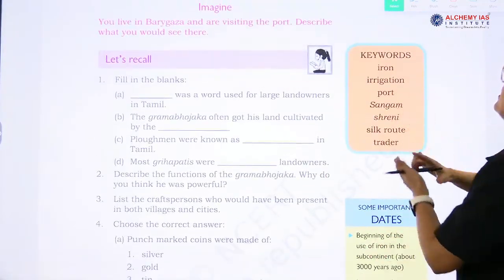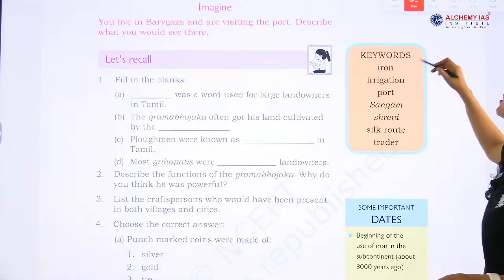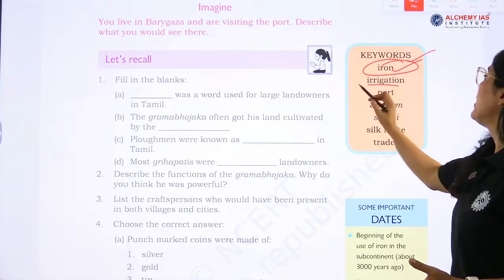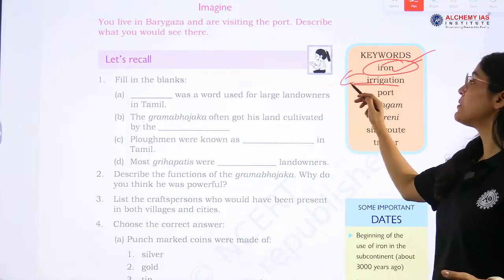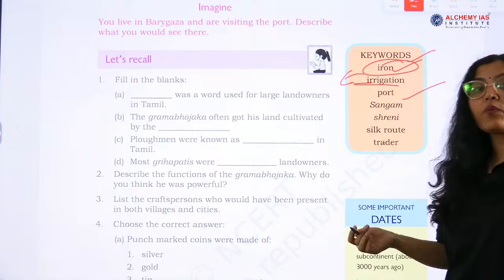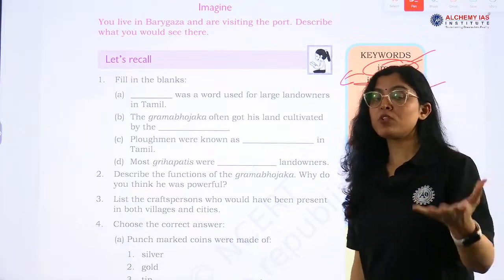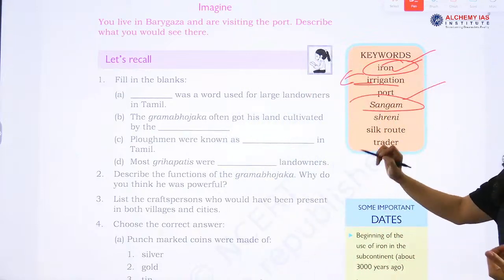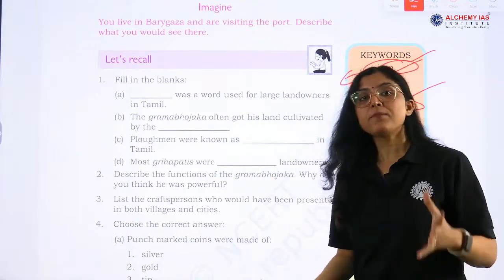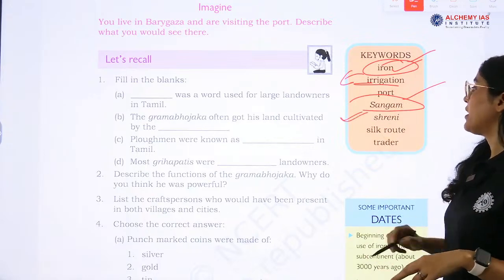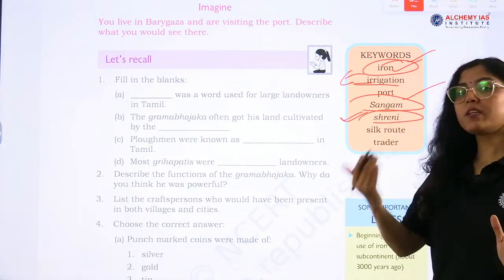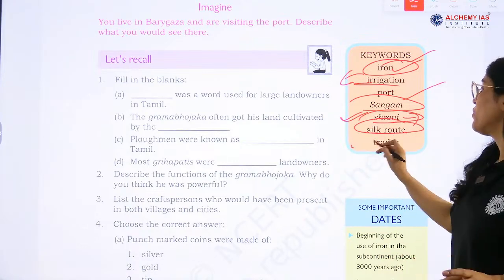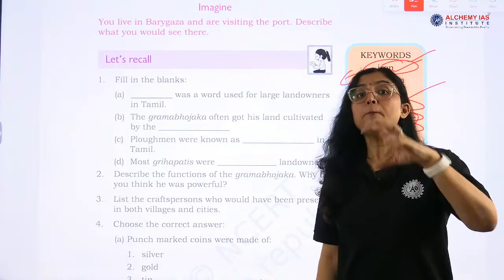So this was chapter number 8, all the things related to iron, right, how it helped in increasing production, irrigation, how it also helped in increased production, ports. What were the important ports? Tell me the names of the ports that we have covered in this chapter in the comment section. Now Sangam, we know about Sangam, these were the assemblies where Sangam texts were composed and compiled. Shreni, we know that it was a guild association. Silk Route, we know why it was important, right, what purpose did it serve.